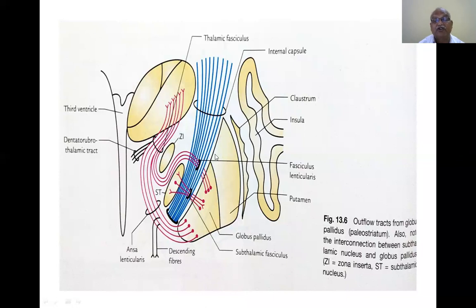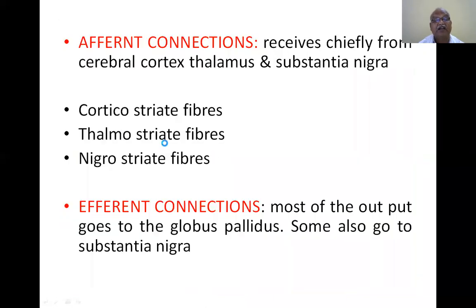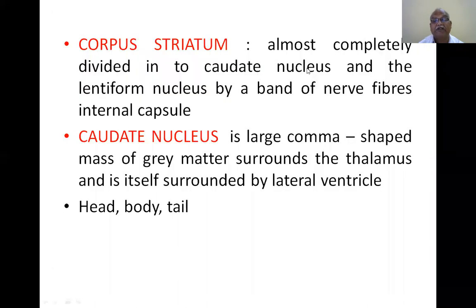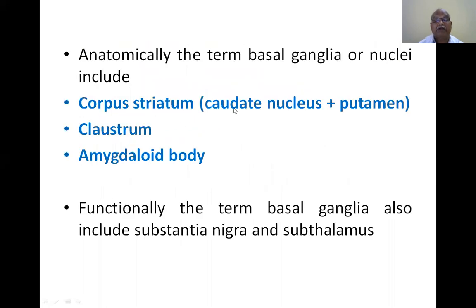You should not be confused regarding the analysis, so once again I am showing it to you. Corpus striatum is divided into caudate nucleus and lentiform nucleus. Lentiform nucleus is again divided into globus pallidus and putamen. Anatomically, basal ganglia nuclei include corpus striatum, caudate nucleus, putamen, claustrum, and amygdaloid body.